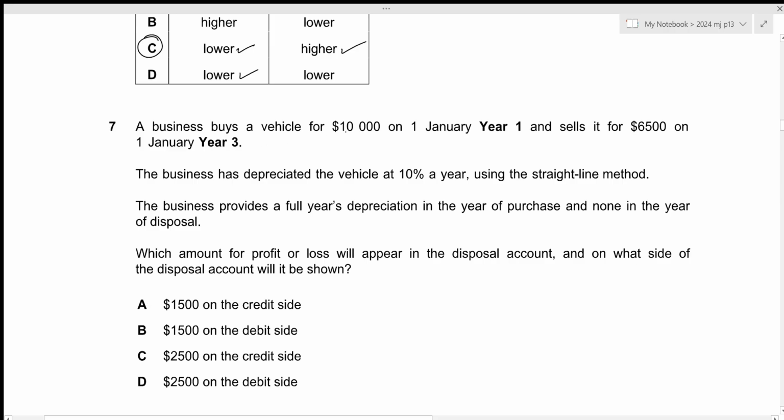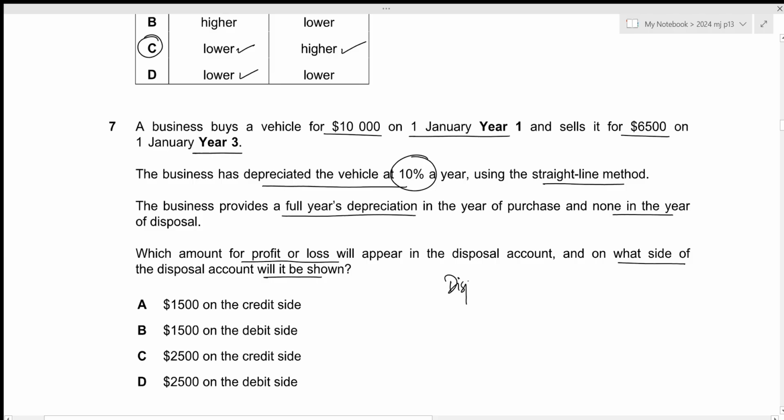A business buys a vehicle for 10,000 on 1st January year 1 and sells it for 6,500 on 1st January year 3. The business has depreciated the vehicle at 10% a year using the straight line method. The business provides a full year's depreciation in the year of purchase and none in the year of disposal. What amount for profit or loss will appear in the disposal account, and on what side of the disposal account will it be shown? Okay, so basically we need to prepare a disposal account.